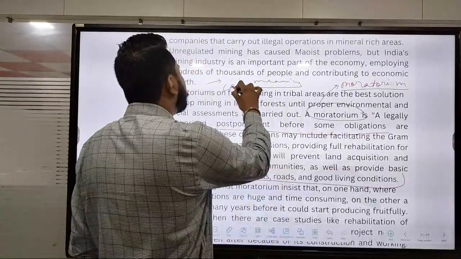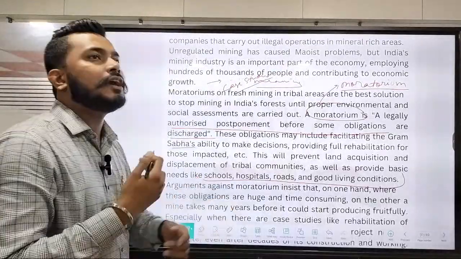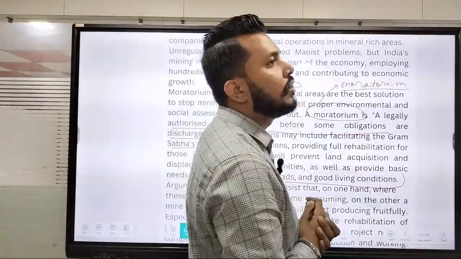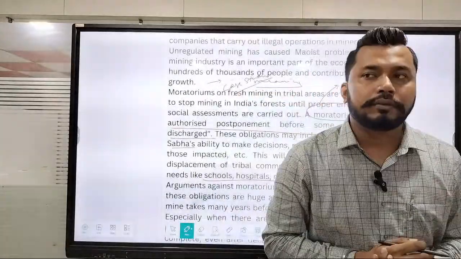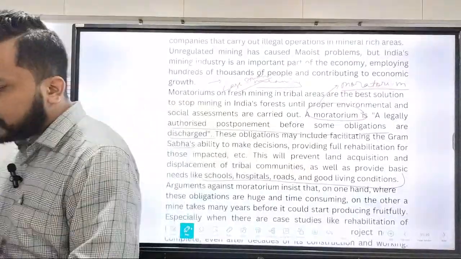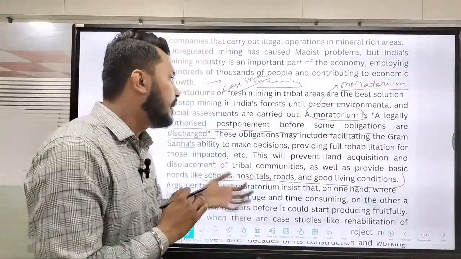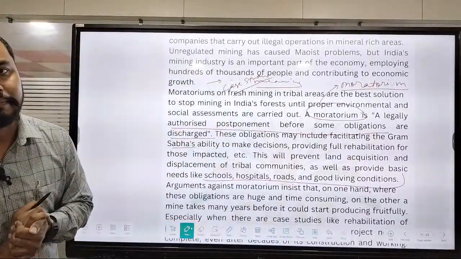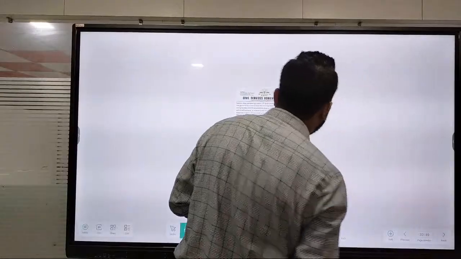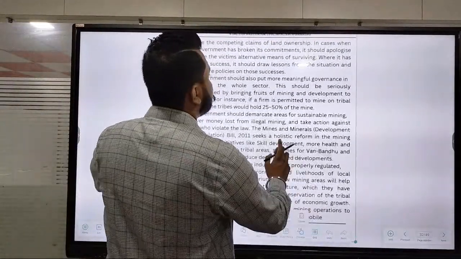Then also you can directly take a case study, a case study of fresh mining, where because of mining many people have been displaced, and many products, be it agricultural products or something associated with all these industries, have directly been impacted. We have to explain that here. So even you can go ahead with a particular case study, that is also very important.